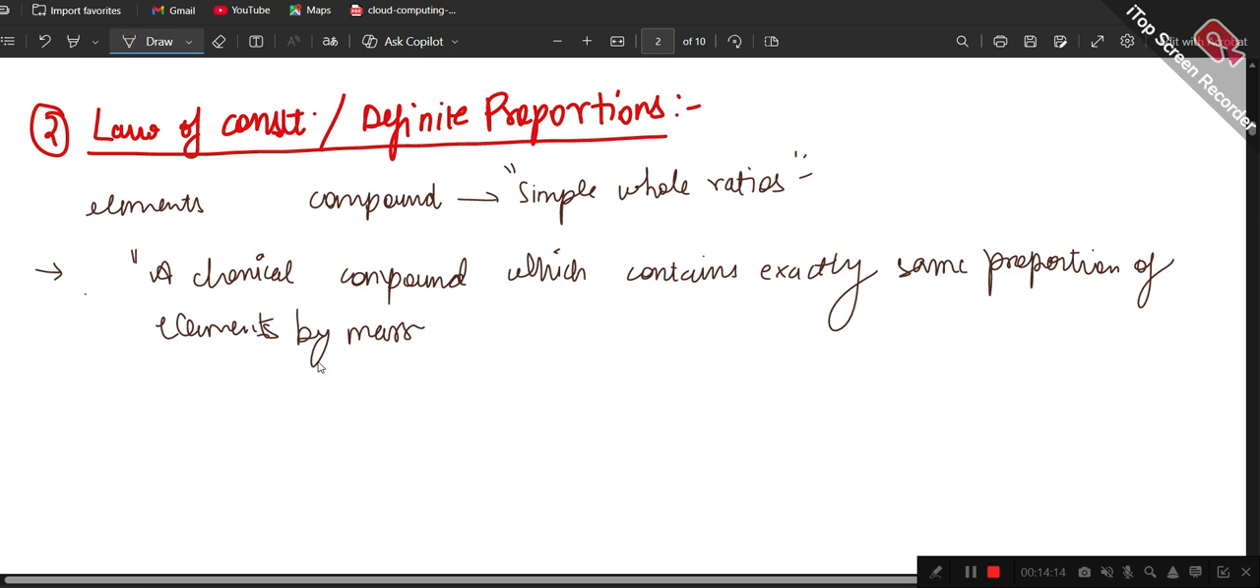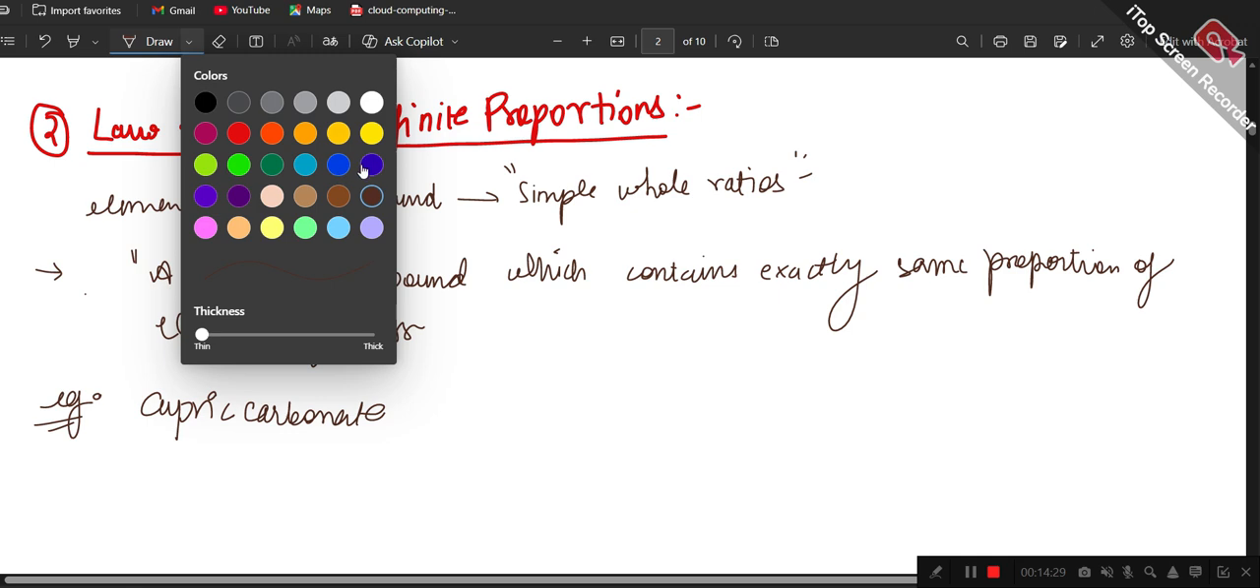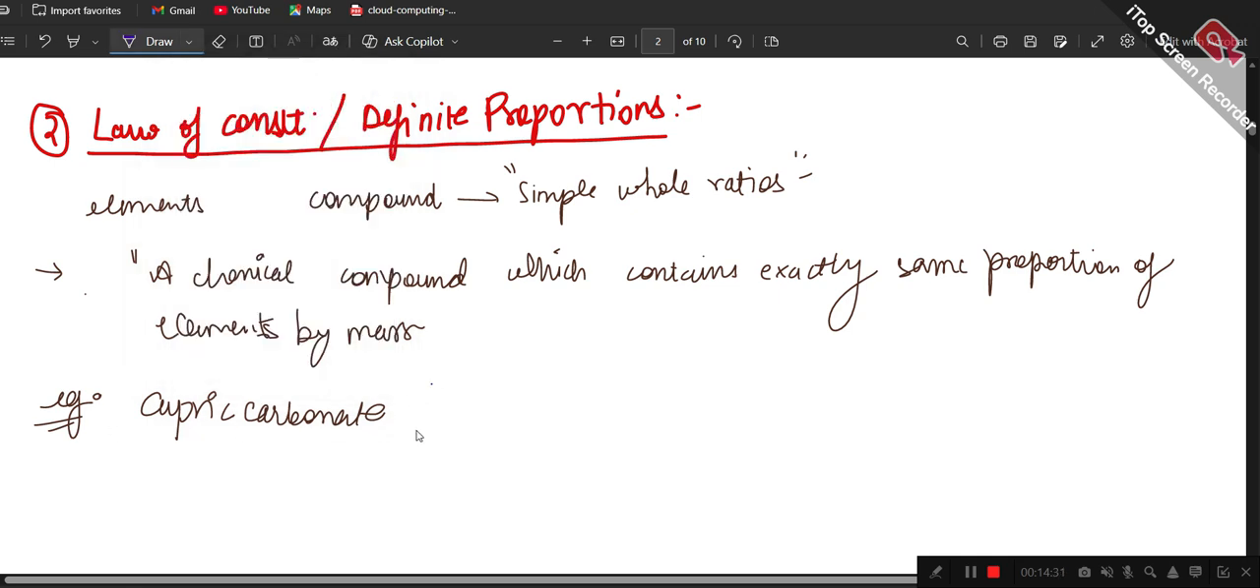Let me show this to you with an example. You'll be able to gather it much more clearly. If I take the example of cupric carbonate, what is cupric carbonate? It has three components. If I break it down, it has copper, carbon, and oxygen. These are the three components.